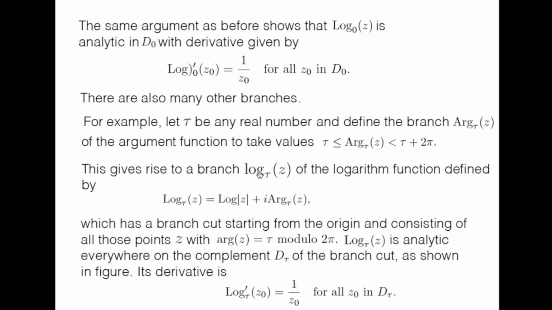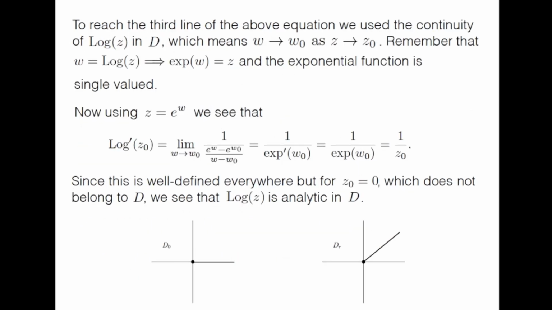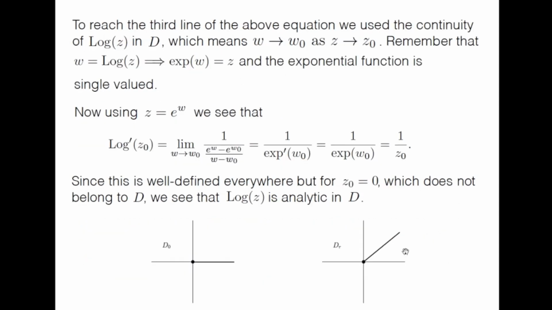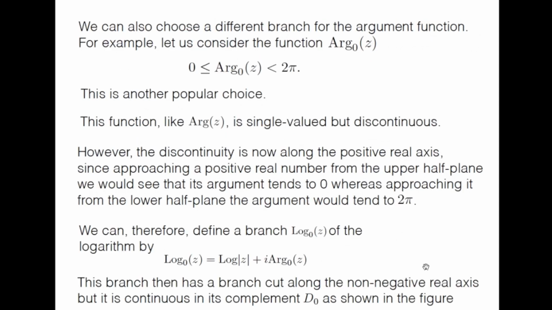Defined by, it should actually be capital L, log tau z equal to log of mod z as before, plus i argument tau z, which has a branch cut starting from the origin and consisting of all those points z with argument equal to tau modulo 2 pi. Of course, argument is defined modulo 2 pi. So this is now the branch cut, and this is the branch point, of course. So log tau z is analytic everywhere on the complement d tau, except for this line starting from the origin that I have shown.